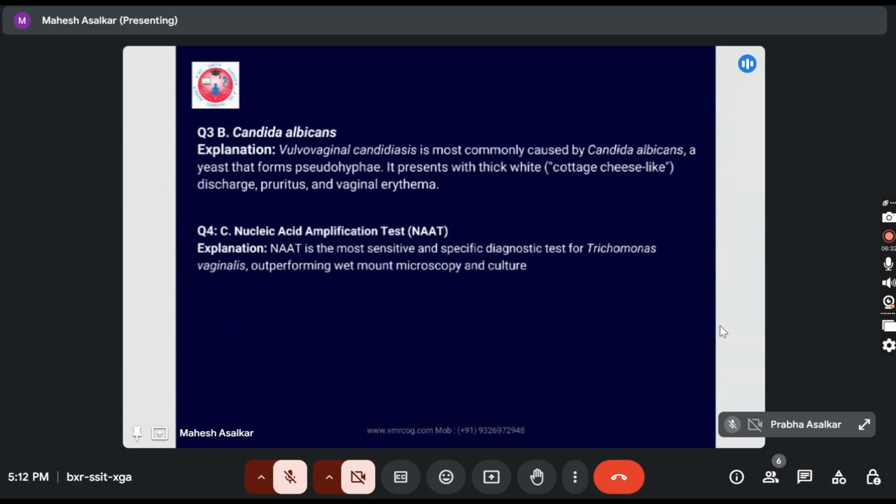Vulvovaginal candidiasis is most commonly caused by Candida albicans, which has yeast-like forms and pseudohyphae. It presents with thick white cottage cheese-like discharge, pruritus, and vaginal erythema. And question 4 answer is nucleic acid amplification test, which is highly sensitive for Trichomonas vaginalis. It is a specific diagnostic test for Trichomonas vaginalis, outperforming wet mount microscopy and culture. So basically, you have wet mount microscopy, you have culture, and you have NAT, but the sensitivity will be more with the NAT.